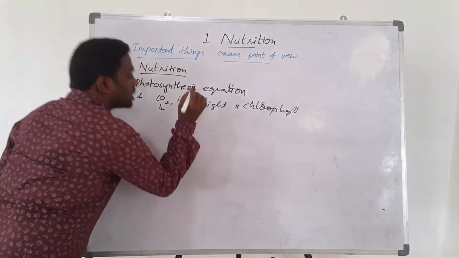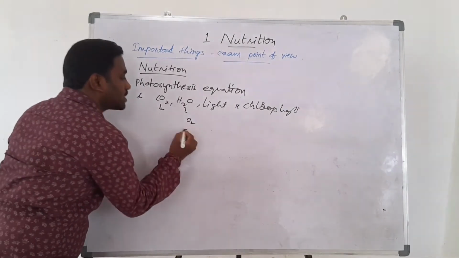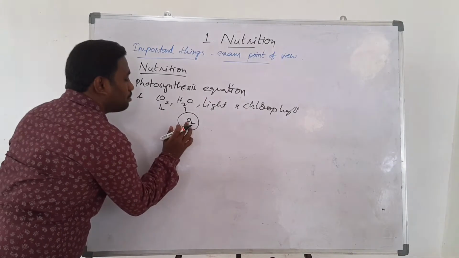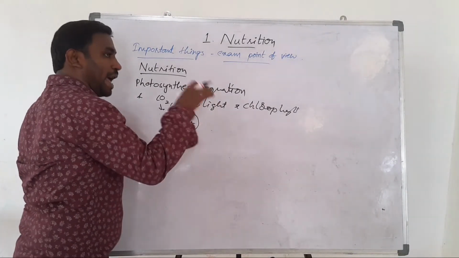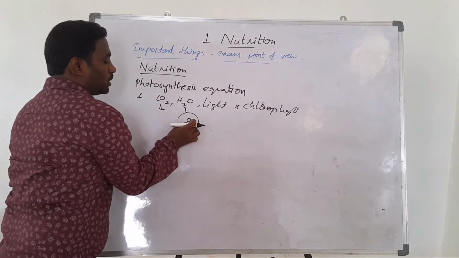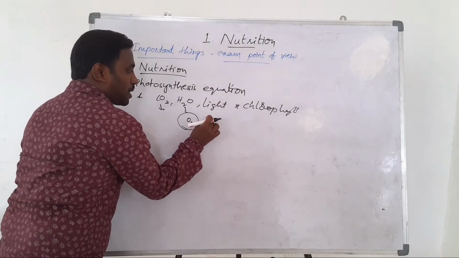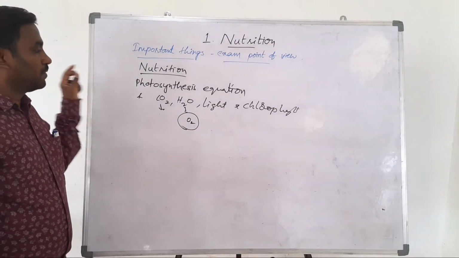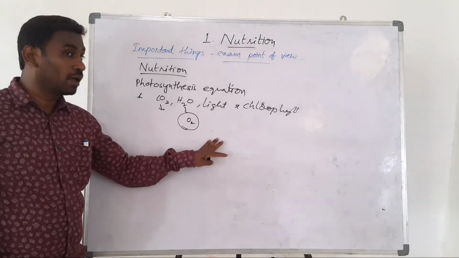Oxygen is produced. Oxygen is one of the products of the photosynthesis process. It is a byproduct: oxygen gas is produced as a byproduct of photosynthesis in presence of light. For this purpose, we have an activity. In this activity, the aim is to show that oxygen is liberated during photosynthesis in presence of light. This activity is also called the hydrilla experiment.